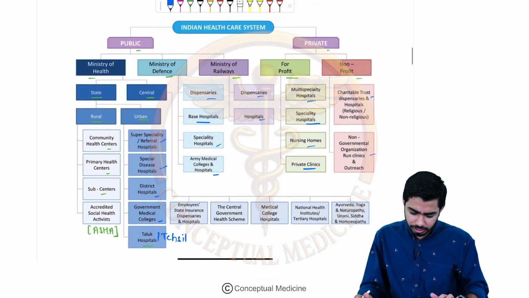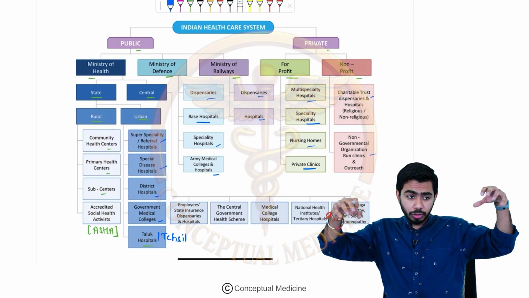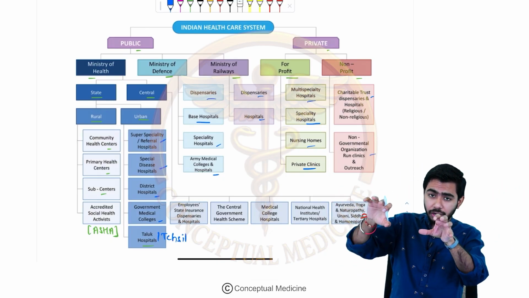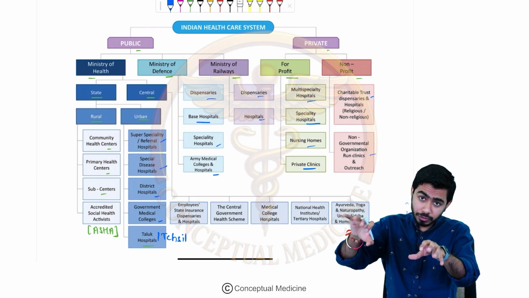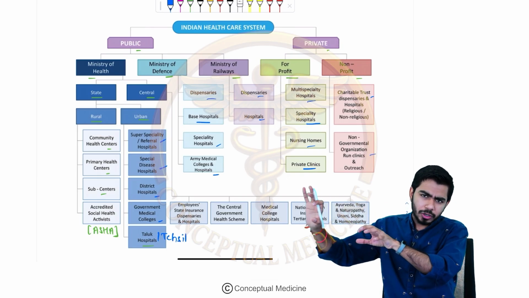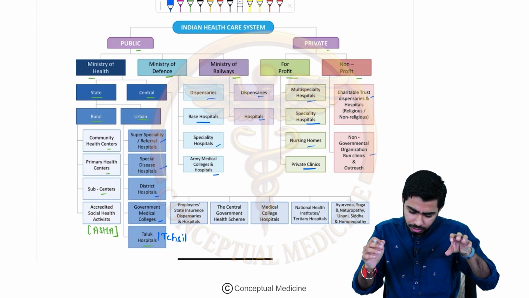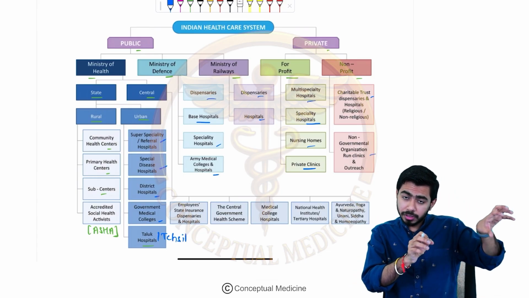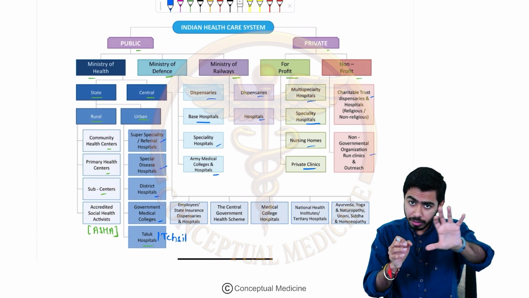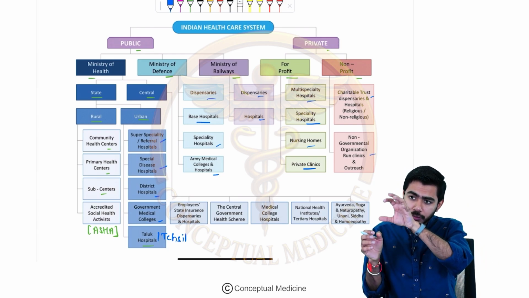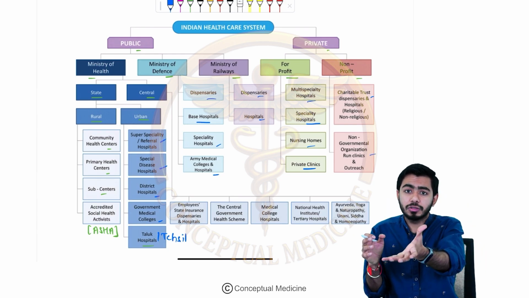So this is a bird's eye view of the Indian healthcare system: how it is working on the rural level and on the urban level. There are private hospitals and government hospitals. Among government hospitals we also have different things, for example different railways hospitals, different army hospitals, and in some cases ESI hospitals,